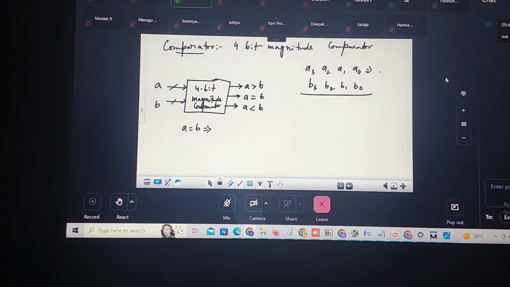If I am writing all 1, 1, 1, 1, it is equal. All zeros, it is equal. If it is 1, 0, 1, 0 and again 1, 0, 1, 0, it is also equal.